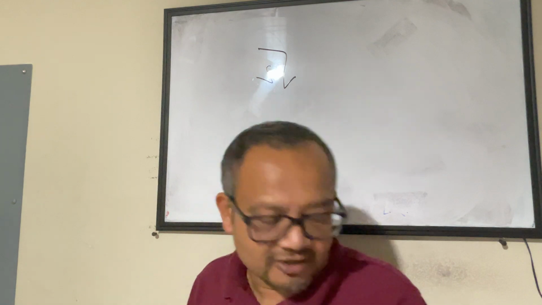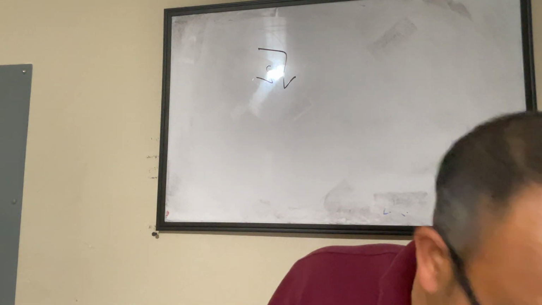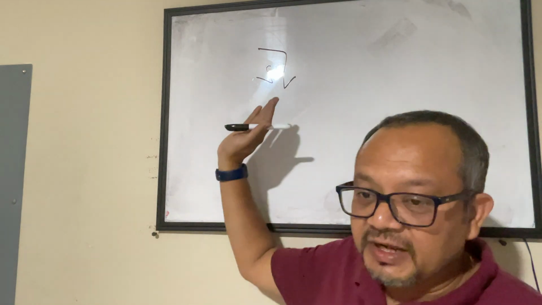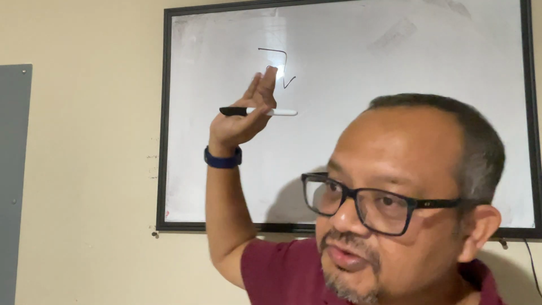If I ask you guys to prove it, how will you prove it? Any thought? I'm saying I have been telling you since the beginning of the class that square root 2 is an irrational number, square root 3 is an irrational number. But why? If you have to prove that, do you know how to prove it?